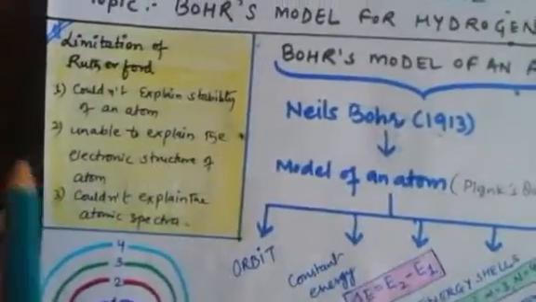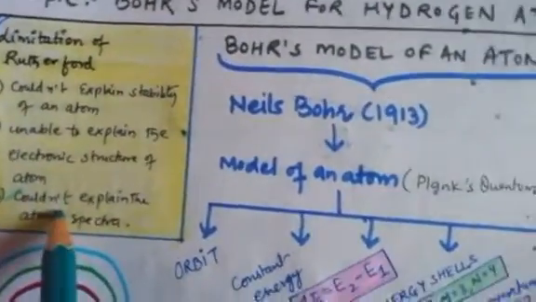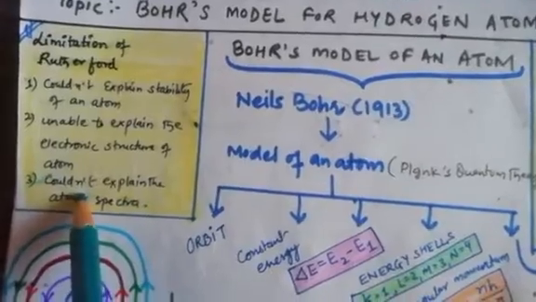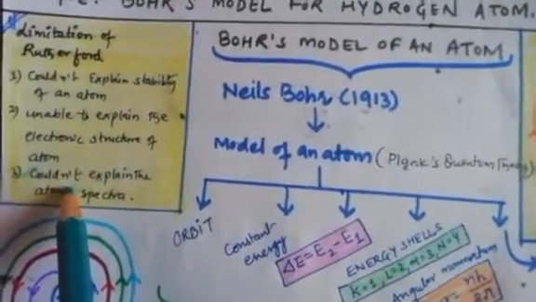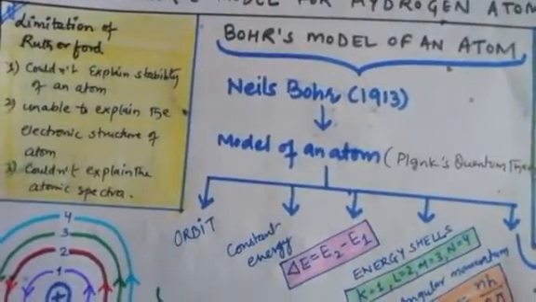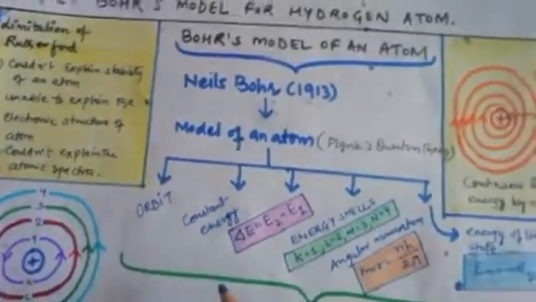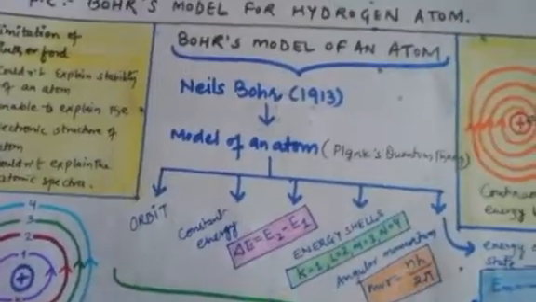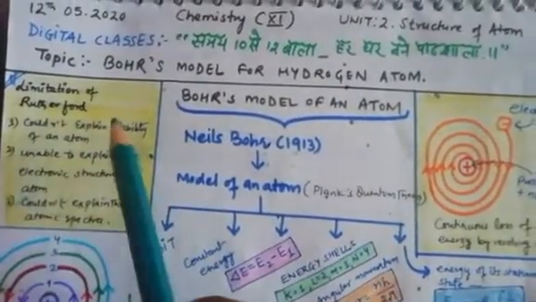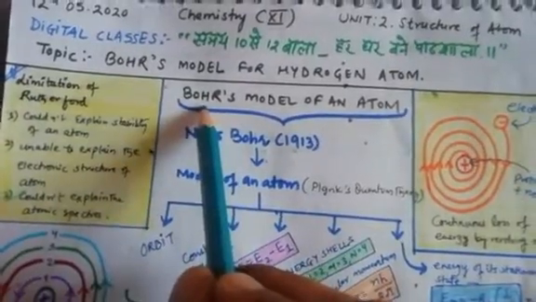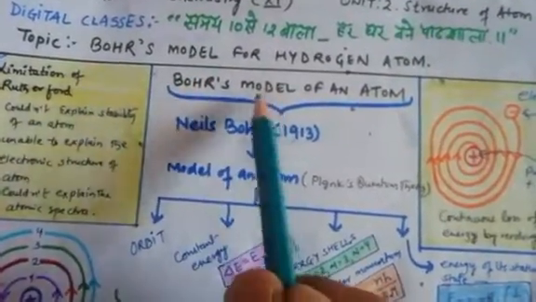And third, it couldn't explain the atomic spectra. According to the Rutherford model, the electrons emit energy as radiation continuously. If that is the case, then the atomic spectrum should also be continuous. However, actually the atomic spectrum is discontinuous and in the form of line spectra, as we discussed in the last video. So these limitations made Bohr think about a modified model of the atom.